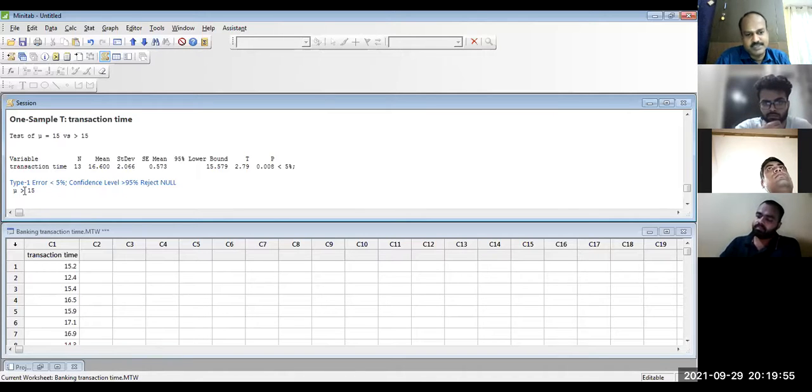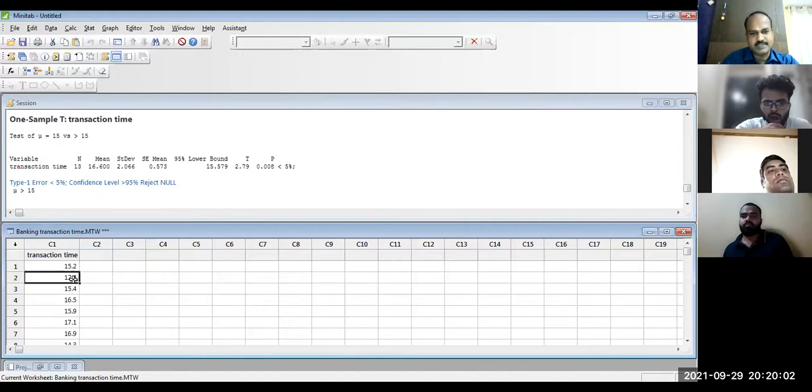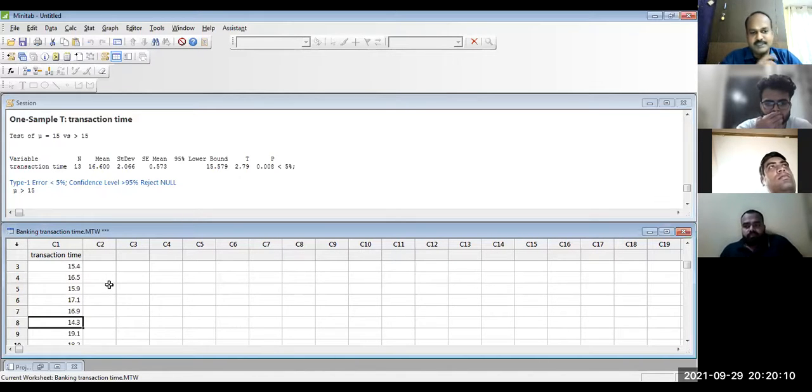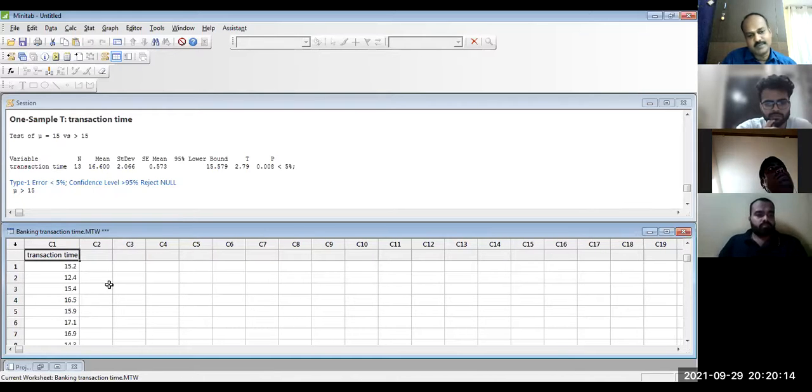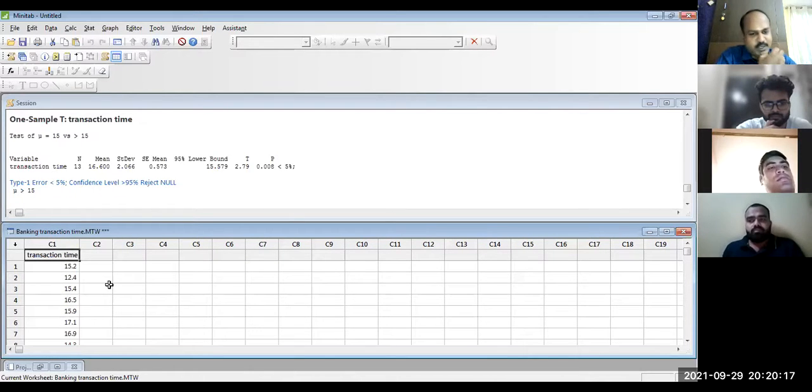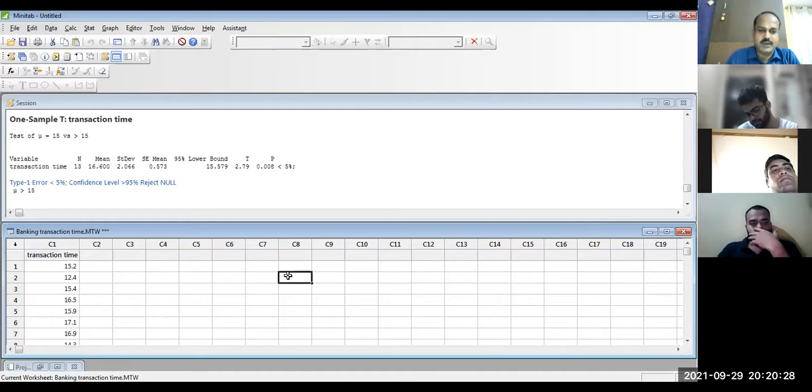You have not just taken one sample, you have taken 13 samples. Out of the 13 samples, you see here, how many samples the team has completed the work within the stipulated time? The second transaction is less than 15 minutes, and the eighth transaction is also less than 15 minutes. On all other occasions, they took more than 15 minutes. So that is why you are able to tell with 95% confidence that the transaction time is definitely more than 15 minutes. Hope it is clear to all of you, right?